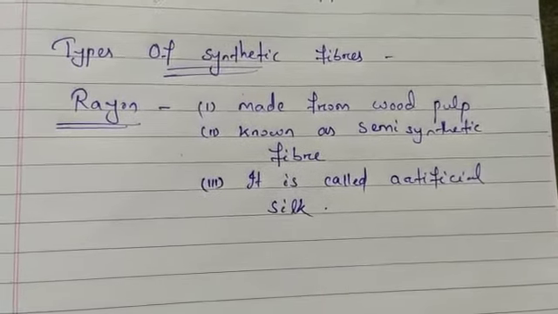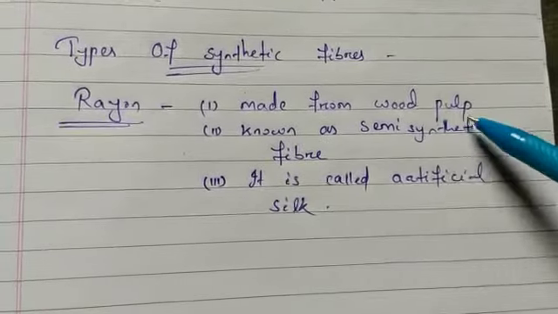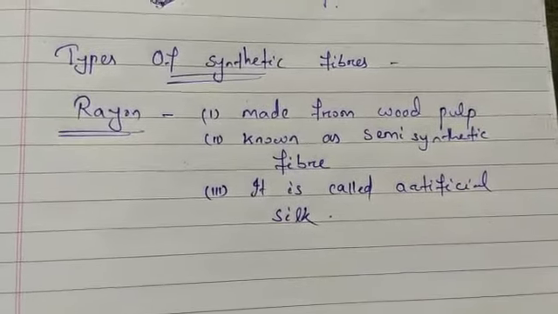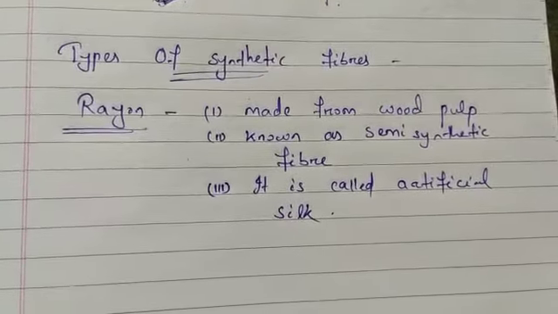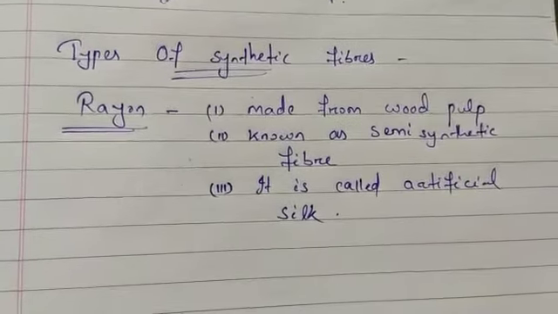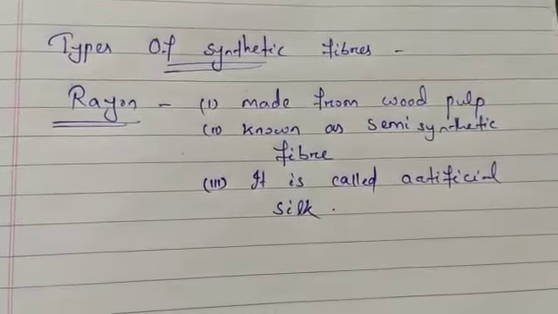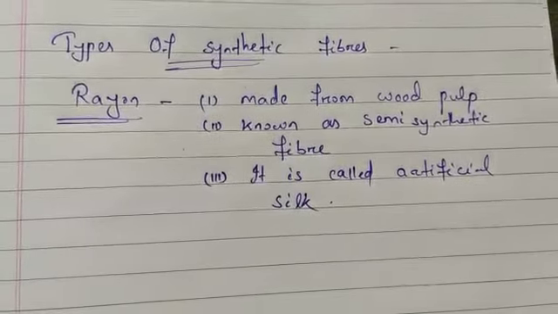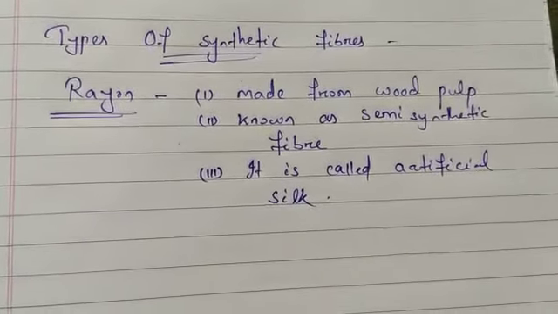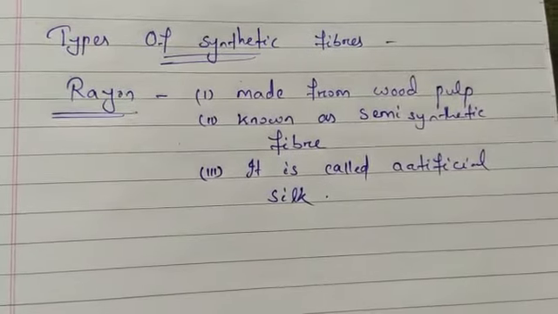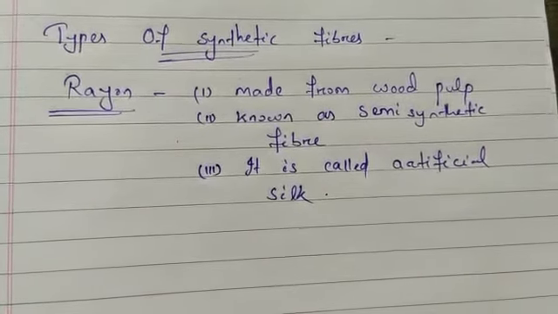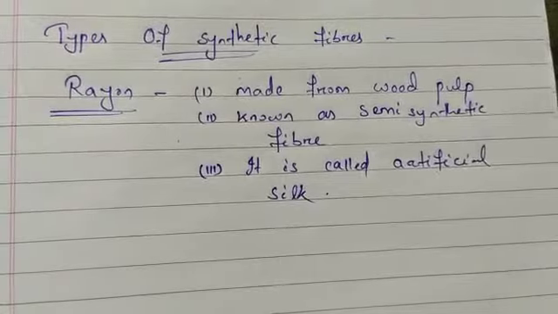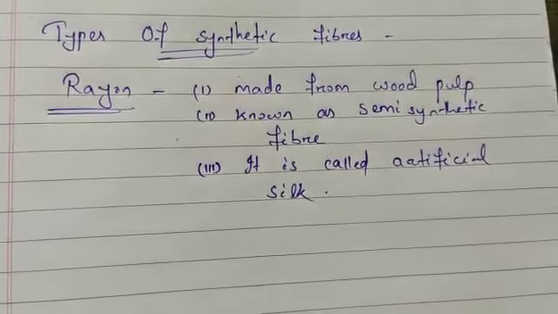So since the raw material of rayon is wood pulp, it is called semi-synthetic fiber, and since its properties, texture and look resemble silk, it is called artificial silk. Now the uses of rayon: rayon is used to make clothes. It is blended with cotton to make home furnishing like curtains and bed sheets. It is mixed with wool to make bandages and dressings used by doctors.